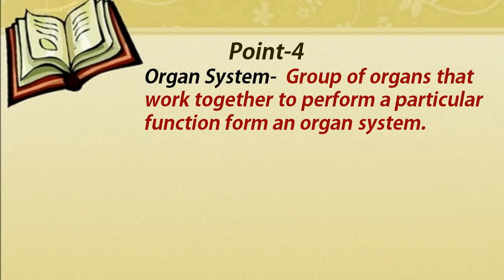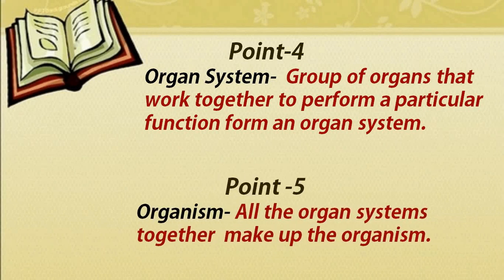Point number 4 is about the organ system. So you will tell that groups of organs that work together to perform a particular function form an organ system. It means organ system जो है वो organs के group होते हैं जो मिल करके एक साथ कोई particular function को करते हैं. The next one is about the organism. All the organ systems together make up the organism. जब बहुत सारे organ system एक साथ मिलते हैं तो उससे एक organism का formation होता है. Point number 4 and 5 can be asked as the definitions.